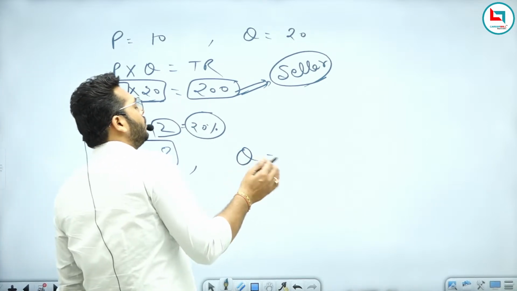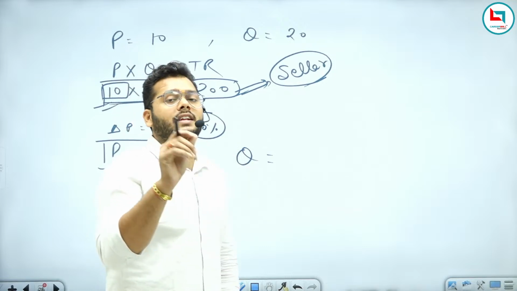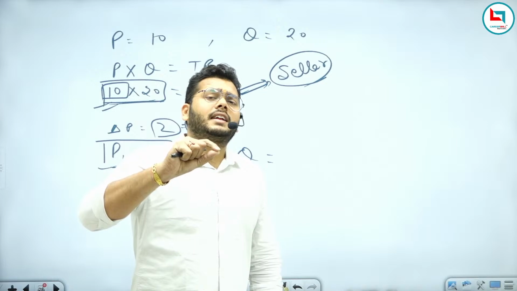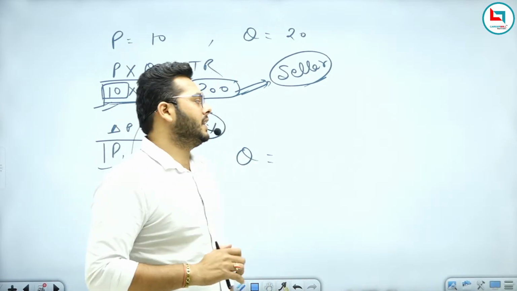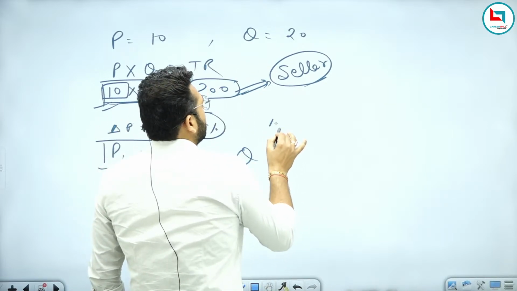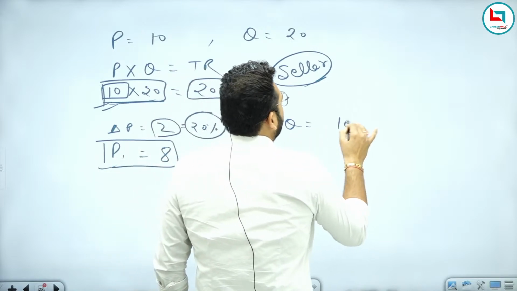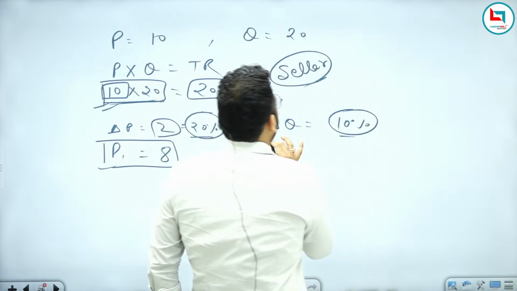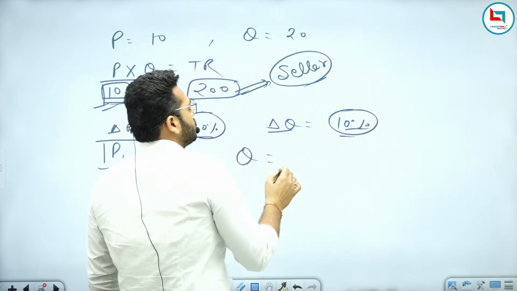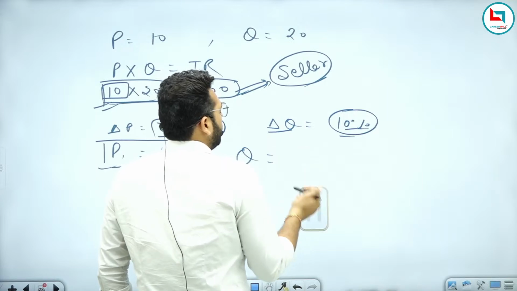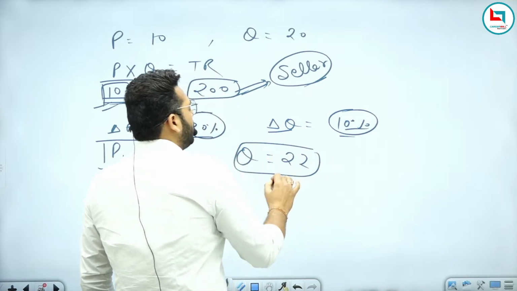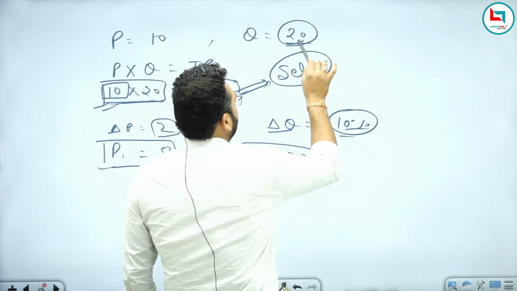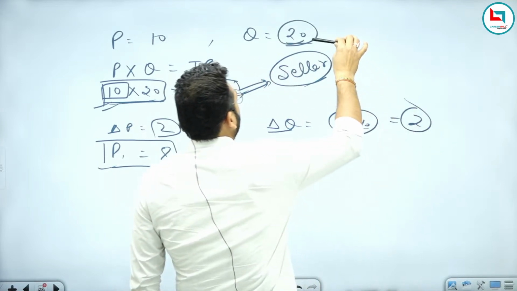Now how much quantity are you demanding? The question already mentions that demand is inelastic. Inelastic means the percentage change in demand is less than the percentage change in price. Price changed by 20%, but let's say the quantity changes by 10%. So now you are demanding 22, because 10% of 20 is 2.